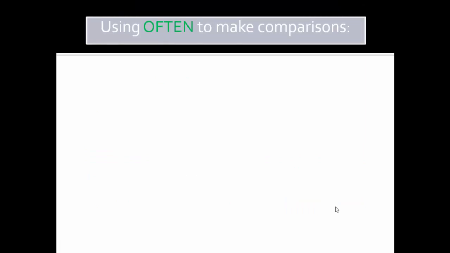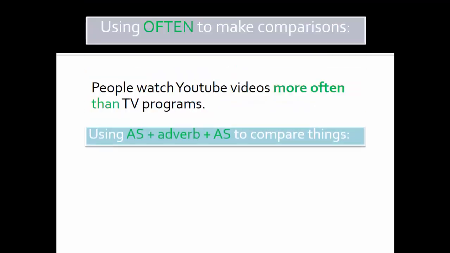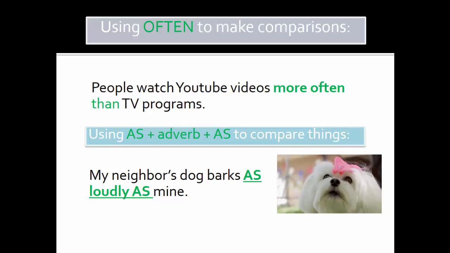We can use often to make comparisons. Example, people watch YouTube videos more often than TV programs. And we can also use as plus adverb plus as to compare things. Example, my neighbor's dog barks as loudly as mine.